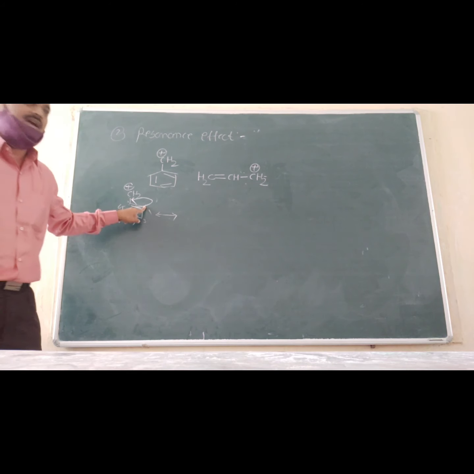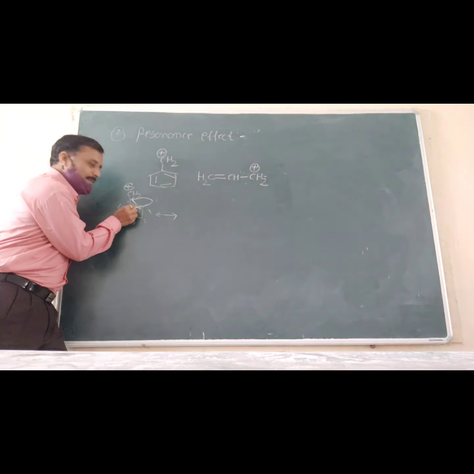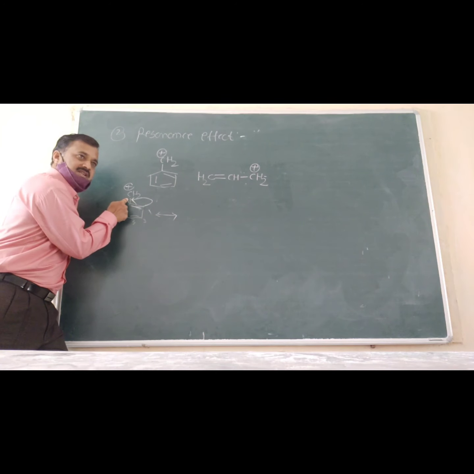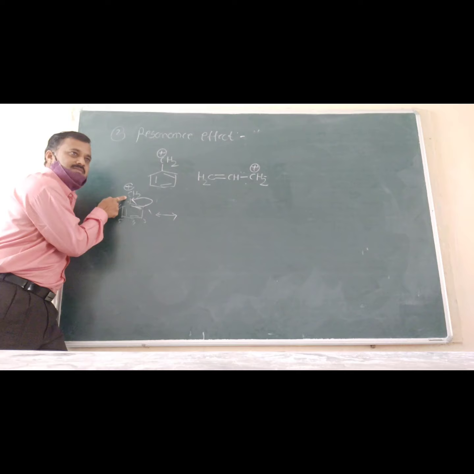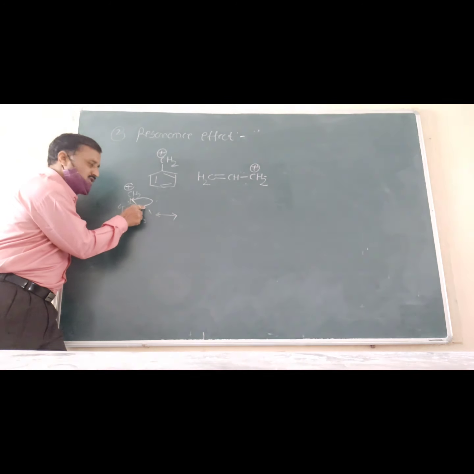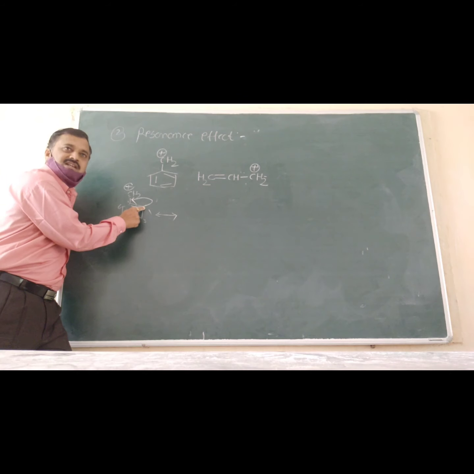Positively charged. I will repeat again. This is the sigma bond, this is the pi bond. This pi electron pair shifts toward this electron deficient center, the positively charged carbon atom. Therefore there is a formation of a double bond between these two carbon atoms, and this C2 carbon atom becomes positively charged, not negatively charged.